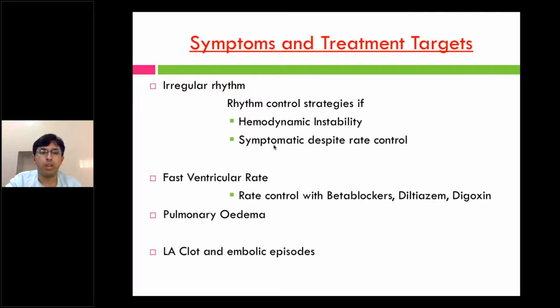For rate control, you always have beta blockers, diltiazem, digoxin. For pulmonary edema, use diuretics to whatever the dose required. And for LA clot and embolic episodes, you have to give anticoagulation. I have got 4 slides for this, and then